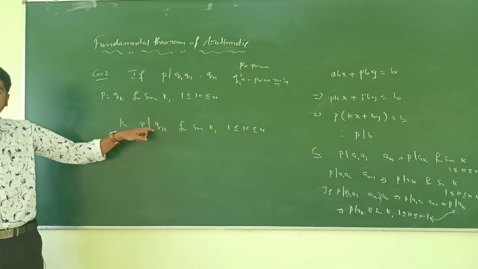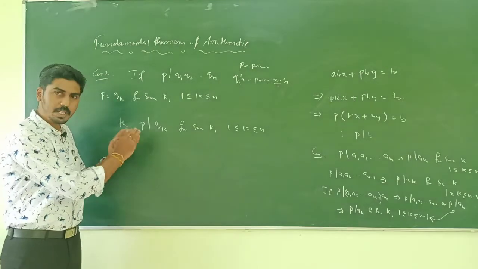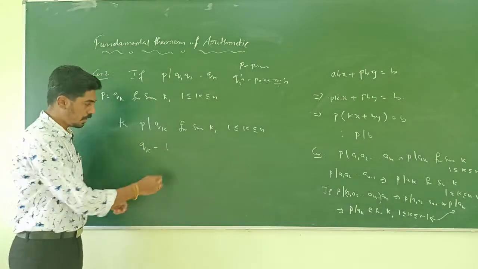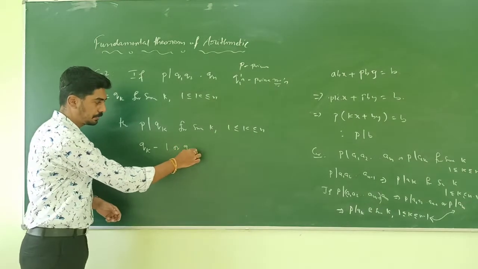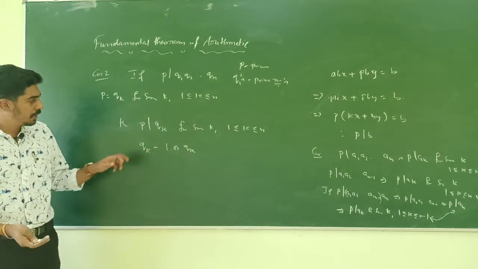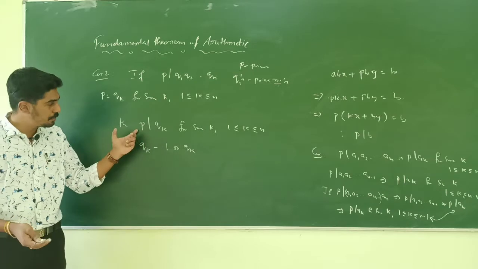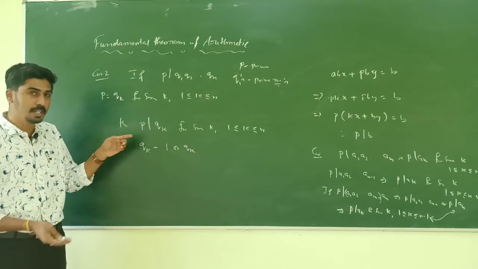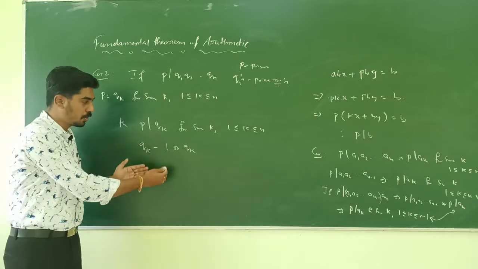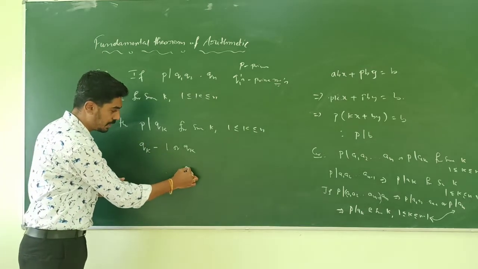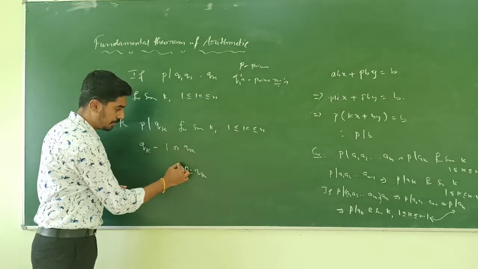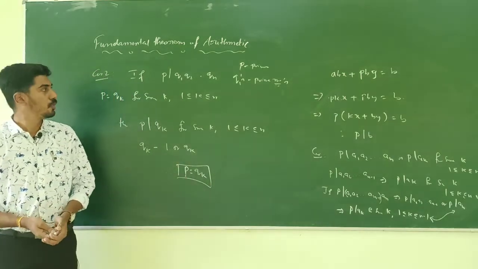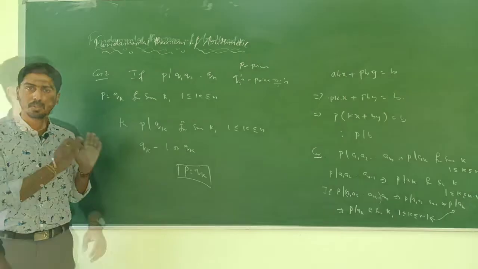Since qk is a prime number, the only divisors of qk are 1 or qk. So P should be equal to 1 or P should be equal to qk. P cannot be equal to 1, as P itself is a prime number, and therefore we should have P equal to qk. So this completes the proof of the corollary.